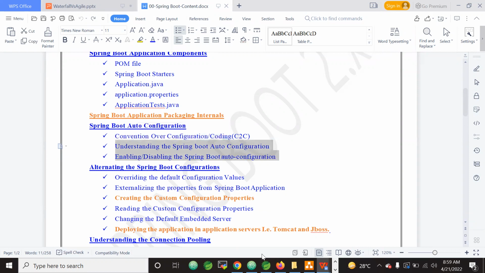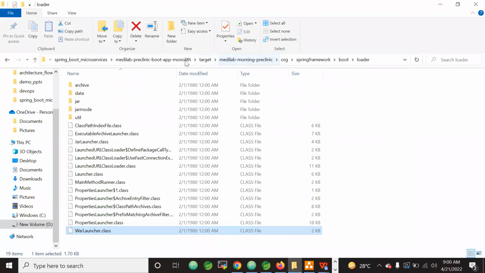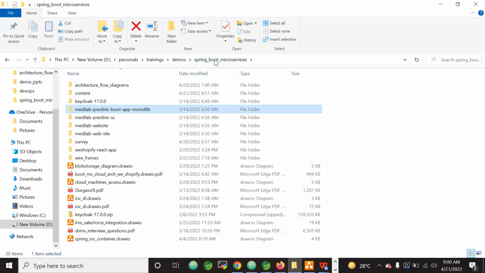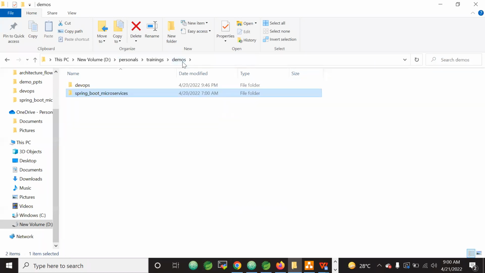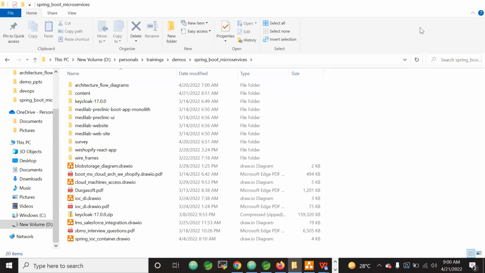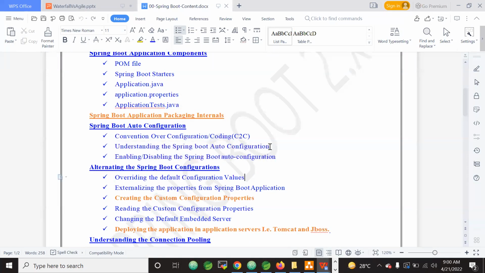We will understand the Spring Boot auto configuration with a simple example, to see how Spring Boot internally uses auto configuration. A simple example we will take, and later that simple example will illustrate how exactly Spring Boot is using the auto configuration. Then we will go inside the details of Spring Boot auto configuration, enabling and then disabling it.